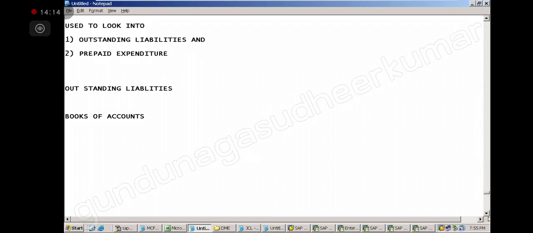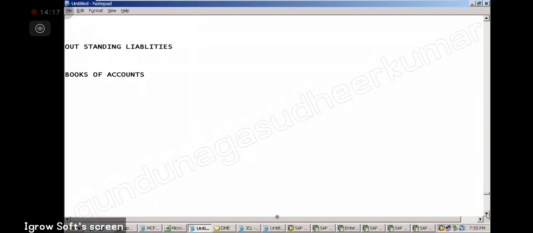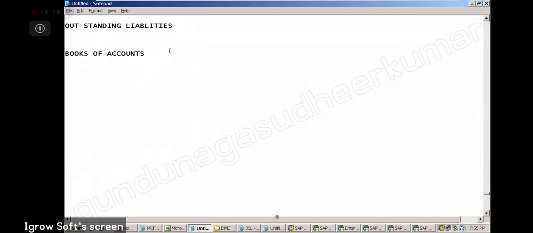So now I am talking about outstanding liabilities, in books of accounts. Suppose I am showing you my books of accounts. I have a bank account with a balance of 25 lakhs, I have a balance of 30 lakhs. But I am not showing you my liabilities.